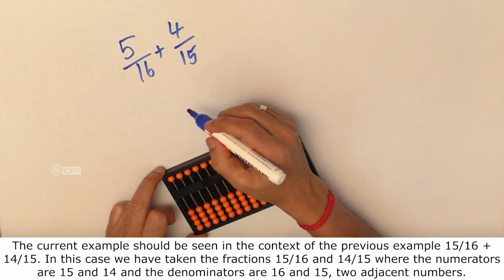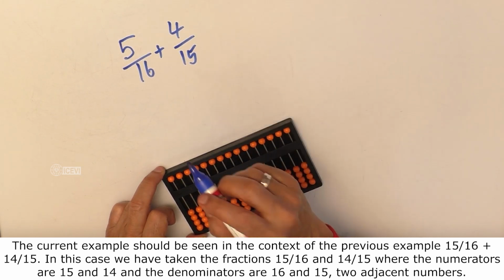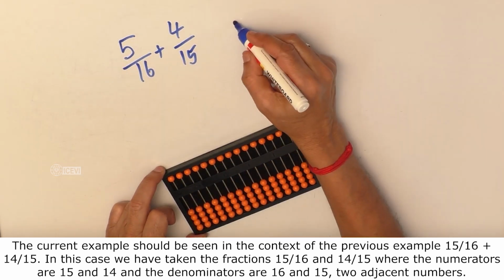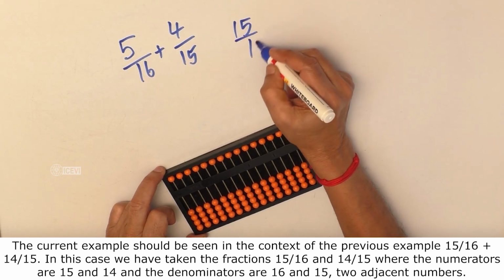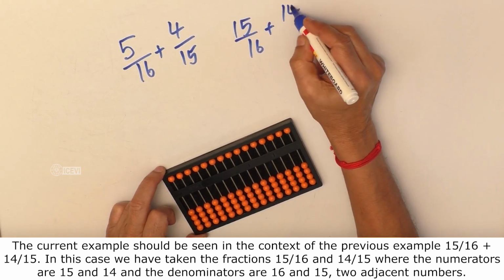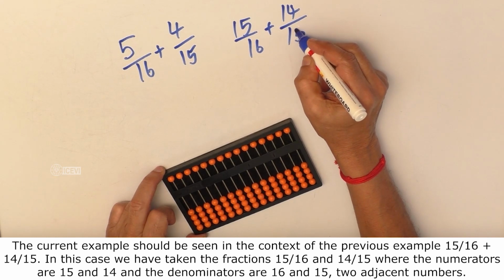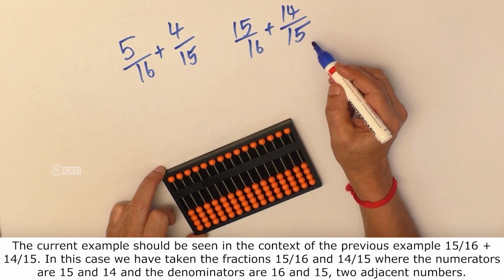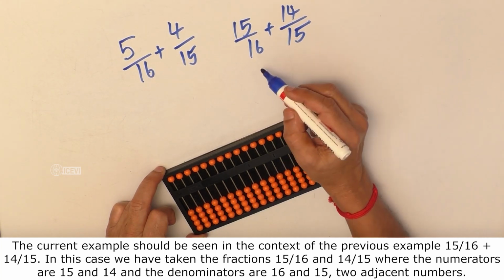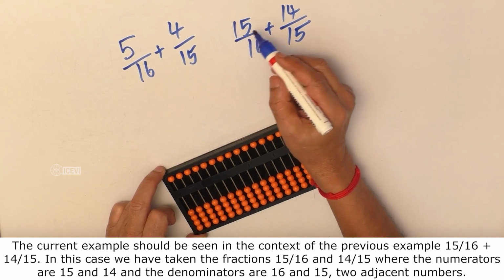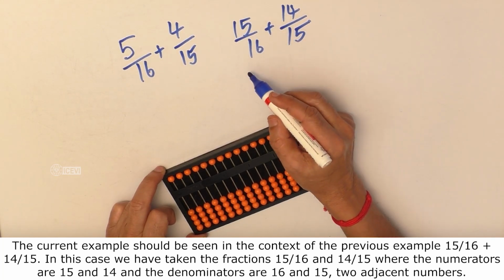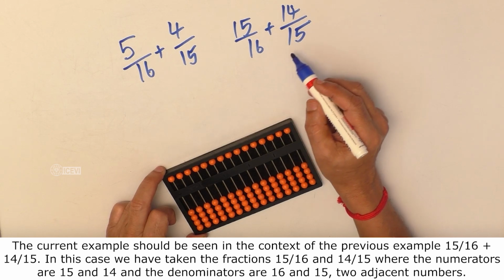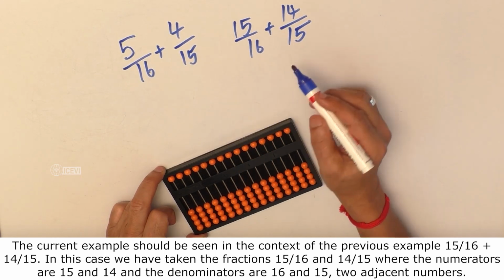The current example should be seen in the context of the previous example, 15 by 16 plus 14 by 15. In this case, we have taken the fractions 15 by 16 and 14 by 15, where the numerators are 15 and 14 and the denominators are 16 and 15, two adjacent numbers.